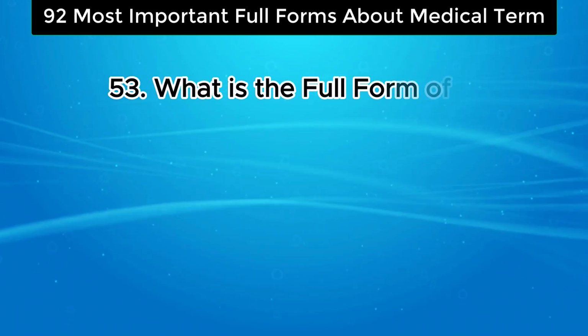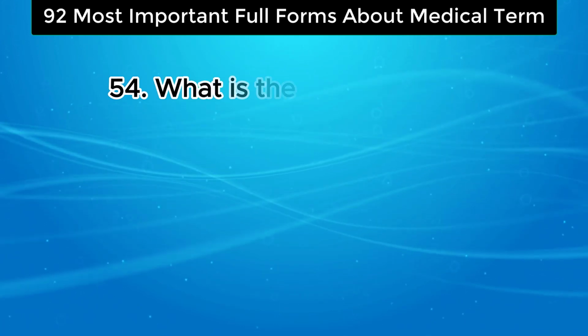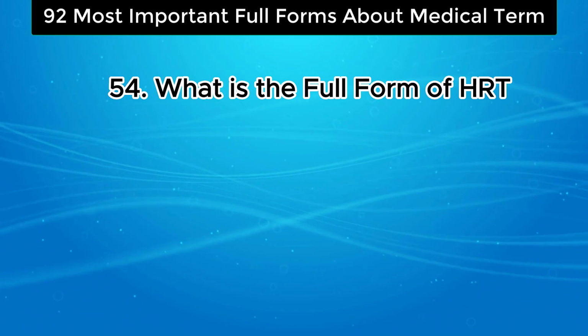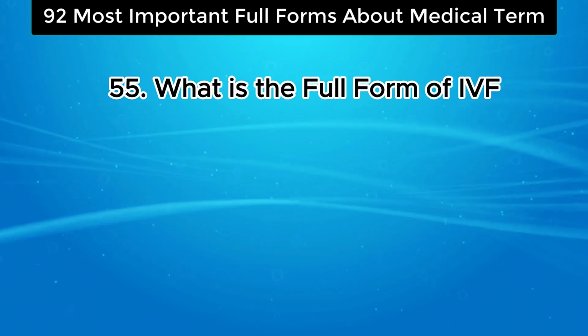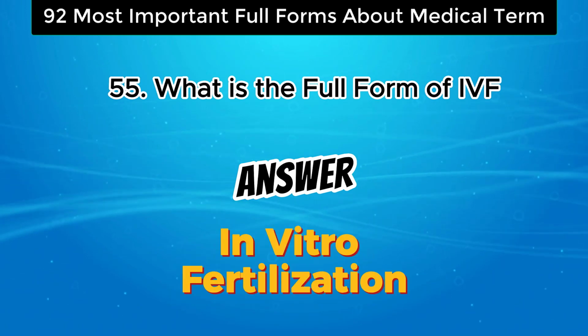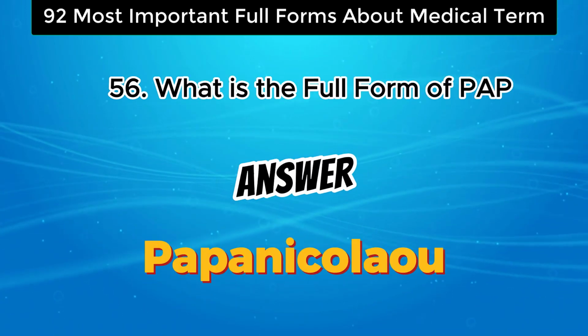What is the full form of IUD? The answer is intrauterine device. What is the full form of HRT? The answer is hormone replacement therapy. What is the full form of IVF? The answer is in vitro fertilization. What is the full form of PAP? The answer is Papanicolaou.